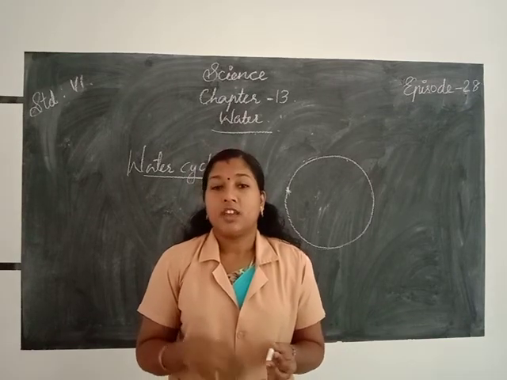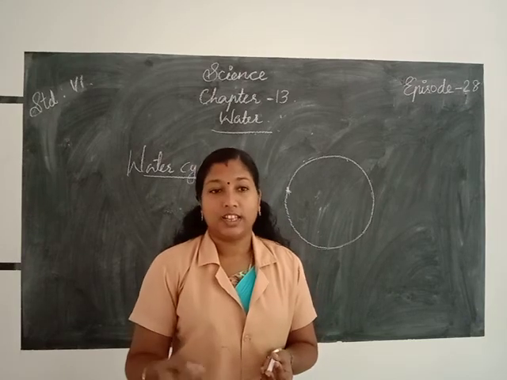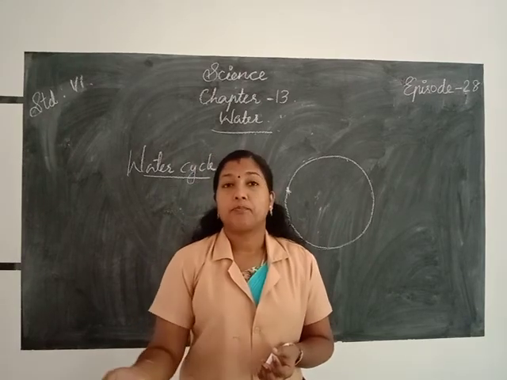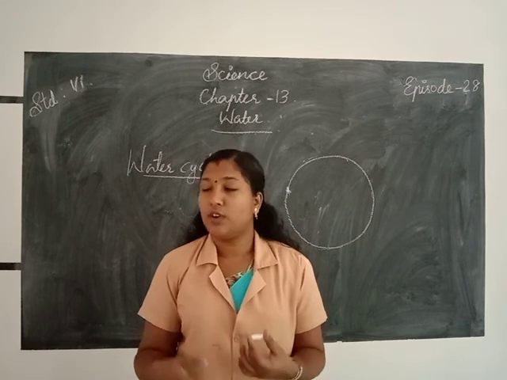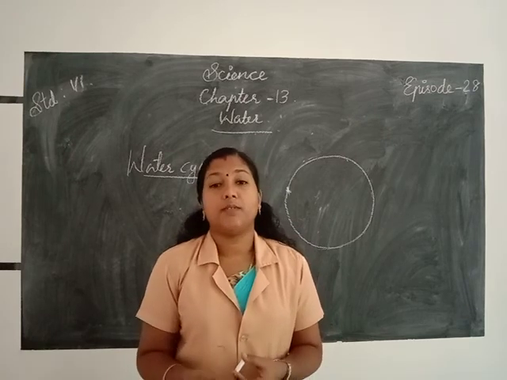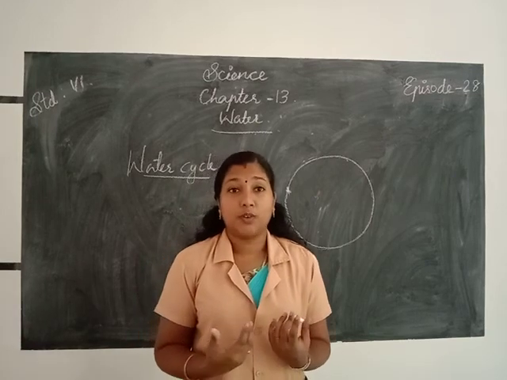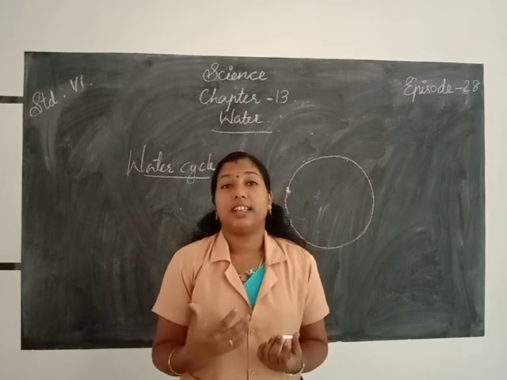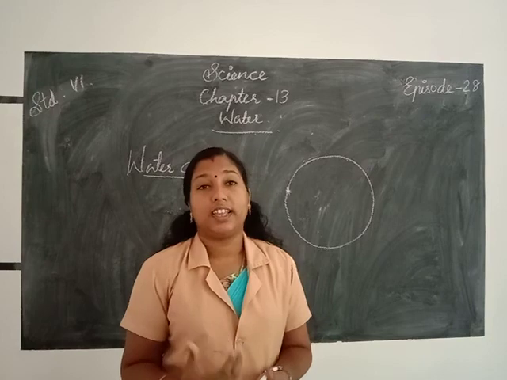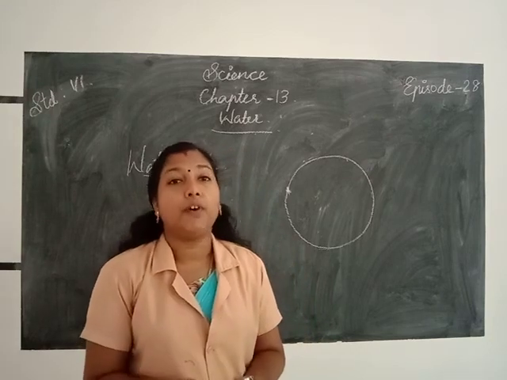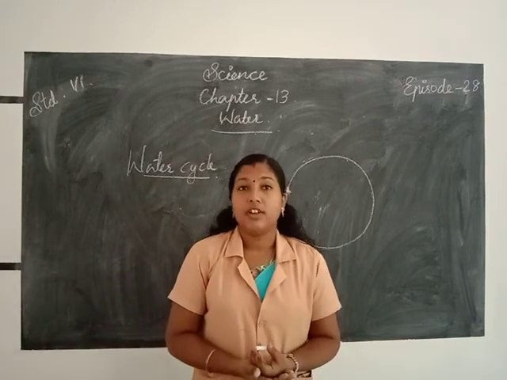If water falls on the floor of a house or anywhere, after some time we cannot see that water. Where does that water go? Yes, the water gets evaporated with the help of sunlight.